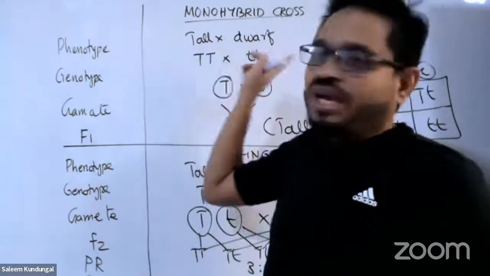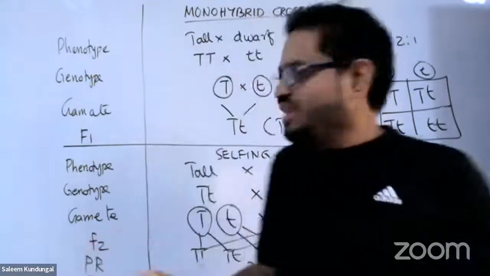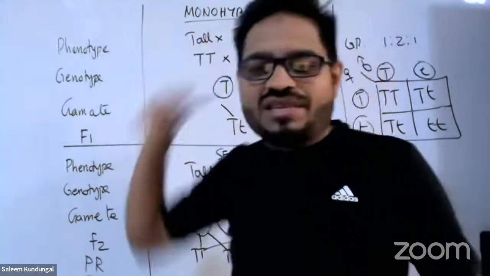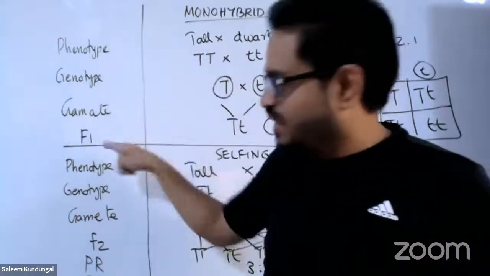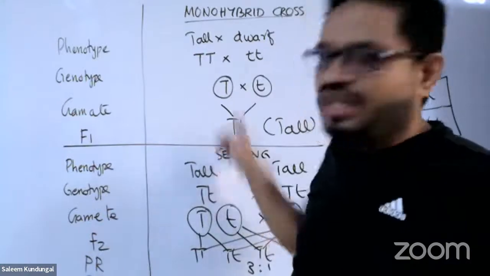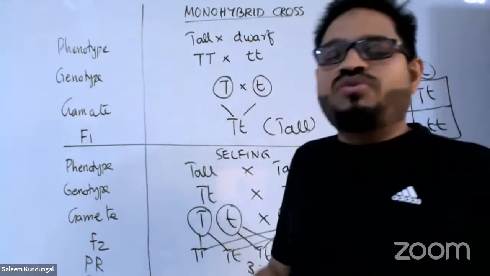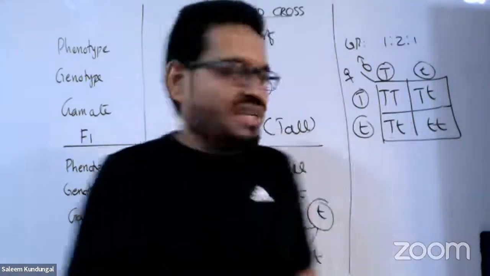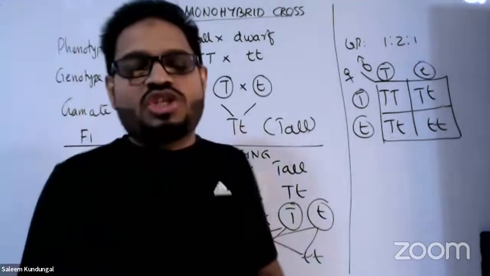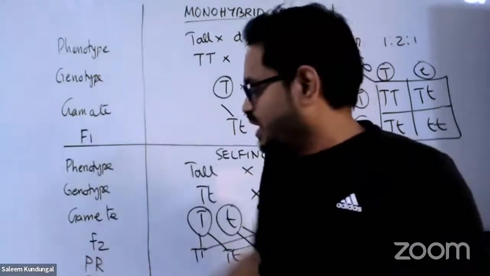Remember, even though the parents are the first generation, we are not giving any letter for them. That might confuse you. Some people might think the parent is the first generation. No. So they are filial 1, filial 2, filial 3. Parents, we are not giving any name. Filial 1 comes for the first baby set and filial 2 for the second baby set. Then comes phenotype, genotype, gamete, F2, and ratio. Phenotypic ratio, genotypic ratio. Of course, you know both the ratios.